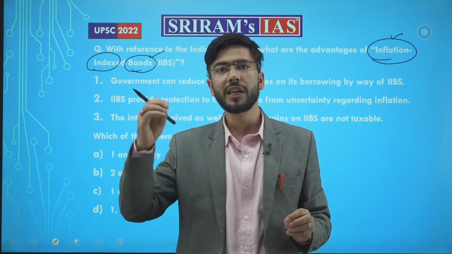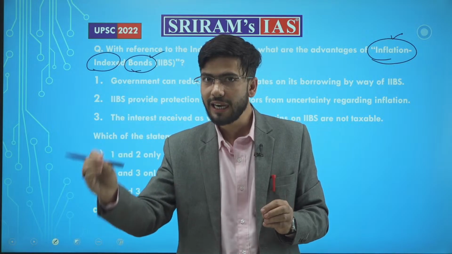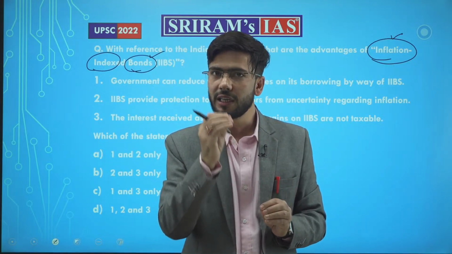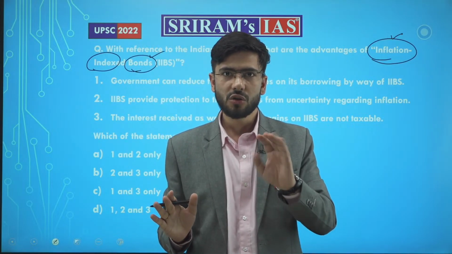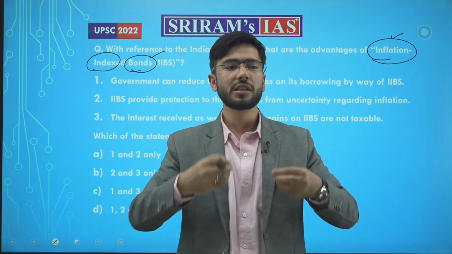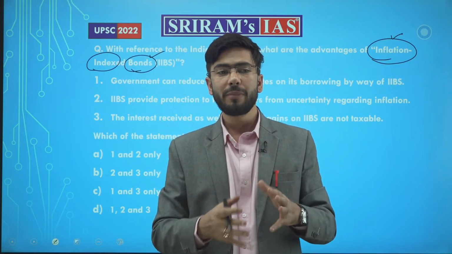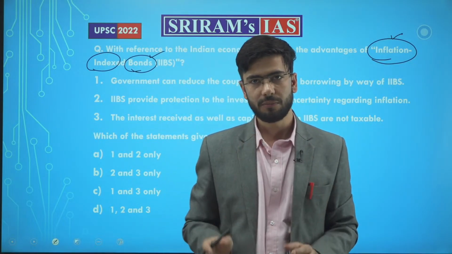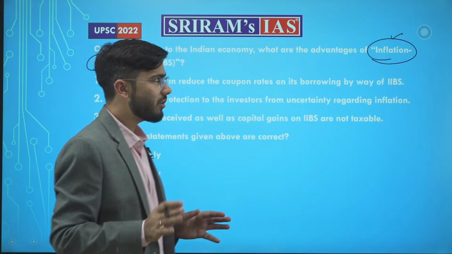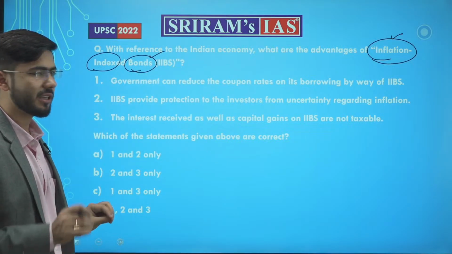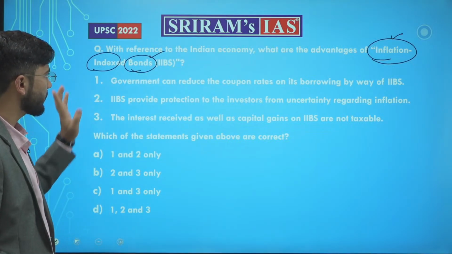Why? Because inflation के जितनी जो ग्रोथ है उस ग्रोथ को कंपनी या गवर्नमेंट पहले ही कैलकुलेट करके चल रही है. Understood? Then only they have faith and belief in these bonds and start investing more, which makes the investment more attractive. Now we broke down this term, inflation indexed bond. Now let's understand the three statements.